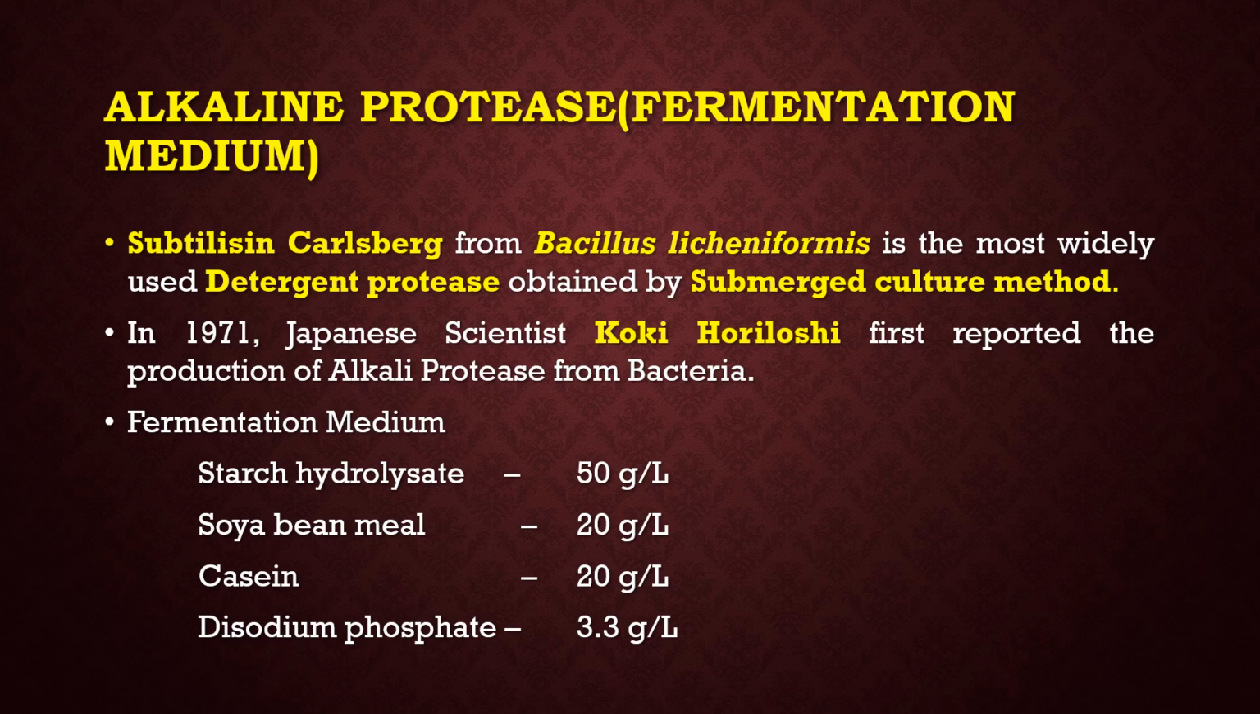Alkaline protease fermentation medium. Subtilisin Carlsberg from Bacillus licheniformis is the most widely used detergent protease, obtained by the submerged culture method. In 1971, a Japanese scientist first reported the production of alkaline protease from bacteria. Fermentation medium used for the alkaline protease: starch hydrolysate 50 gram per liter, soya bean meal 20 gram per liter, casein 20 gram per liter, sodium phosphate 3.3 gram per liter.